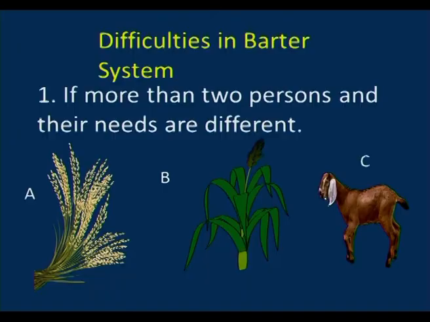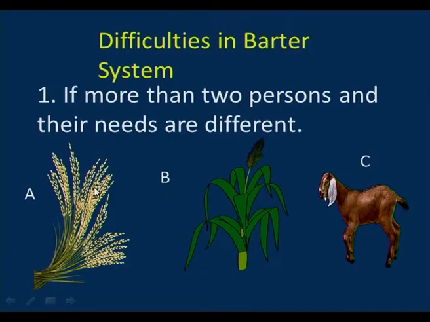Okay. Now let us see what the difficulties in the barter system are. If more than two persons are involved and their needs are different, the barter system will not be possible. See here, children, person A has paddy, B has jowar, and C has a goat.